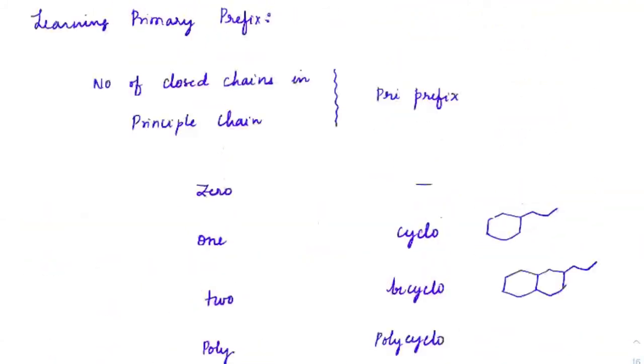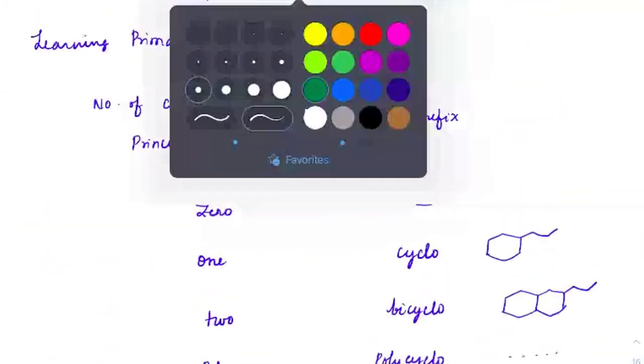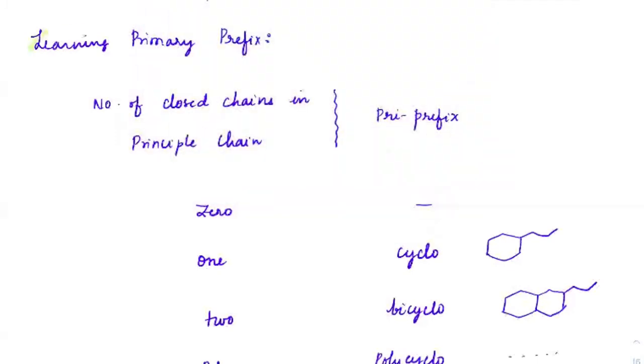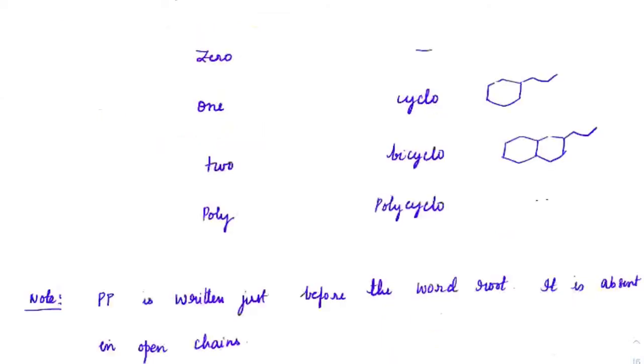So I guess you understood this. Primary prefix is simple. If you have a cyclic group, you will use cyclo before the root chain. If it is bicyclo, you use bicyclo before the word root.